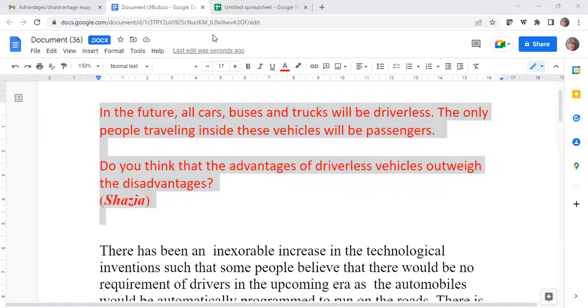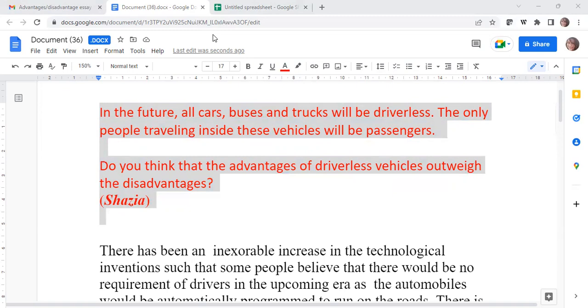So they won't have drivers. They would be controlled remotely, or operated by robots or artificial intelligence, but human drivers won't be there. The entire car would be automated in terms of driving, and the only people would be the passengers.